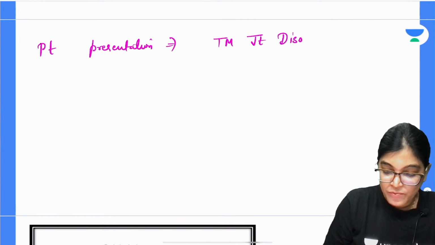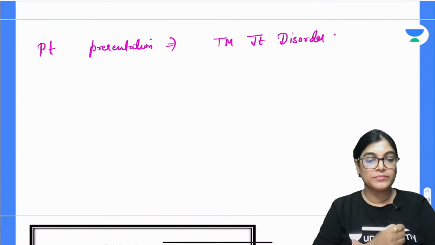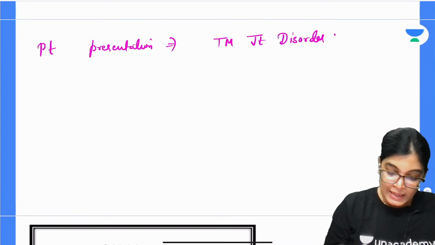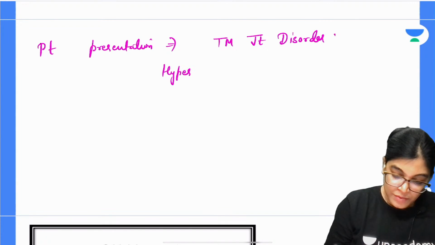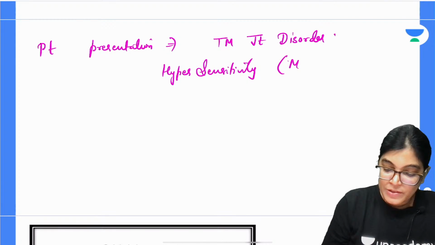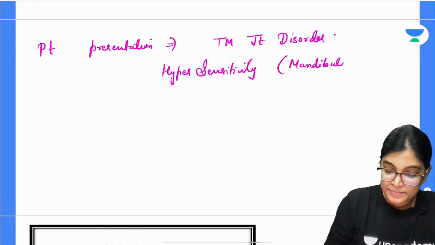The patient is suffering from TM joint disorder, with hypersensitivity of the mandibular division of the trigeminal nerve.